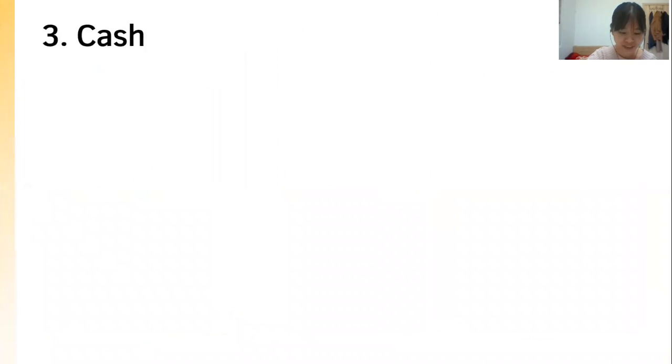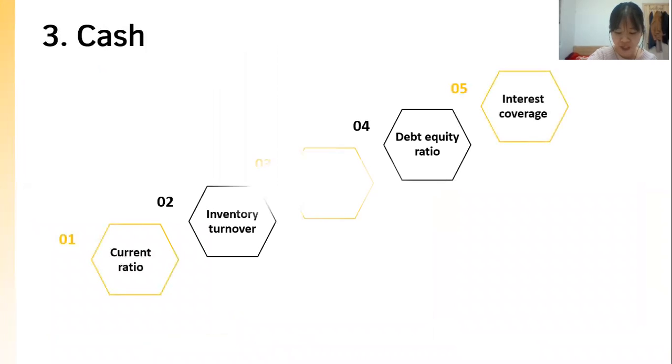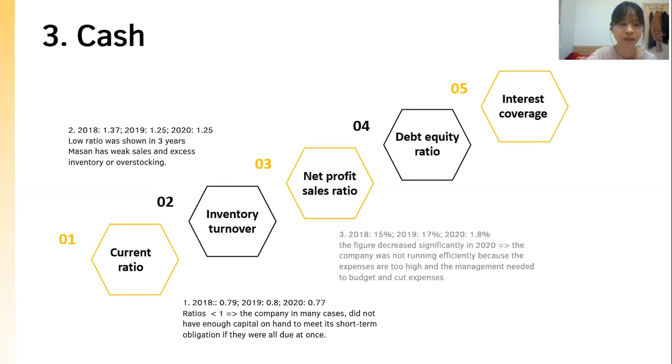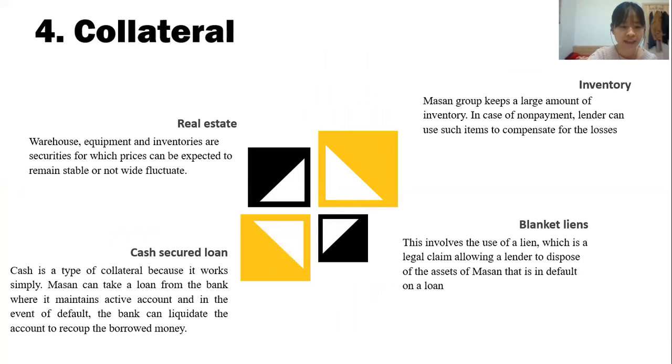The third part is cash, including the 5 ratios that we mentioned in part 1. It is collateral. Real estate, warehouse, equipment, and inventory are securities whose prices can be expected to remain stable or not, or fluctuate. For inventory, MASAN Group keeps a large amount. In case of non-payment, the lender can use such items to compensate for the losses. Cash secured loan.